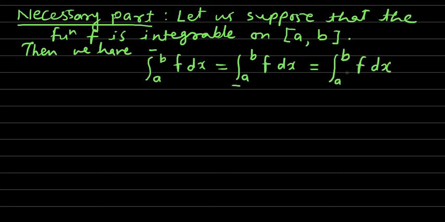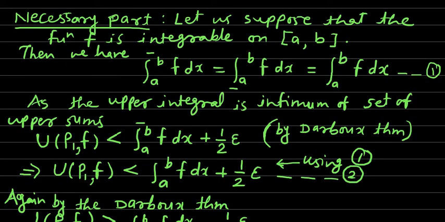Okay, so this we have by the definition of integrability of a function. Again we have by the definition of upper and lower integral. By the definition of upper integral, we know that the upper integral is the infimum of the set of upper sums. Which means that if we take the set of all upper sums over the different partitions of the closed interval a to b, then the infimum of that set is the upper integral.